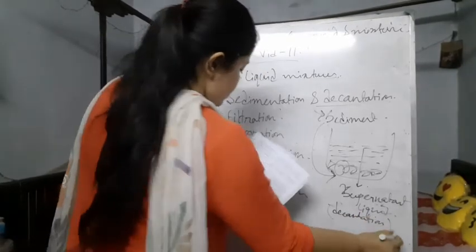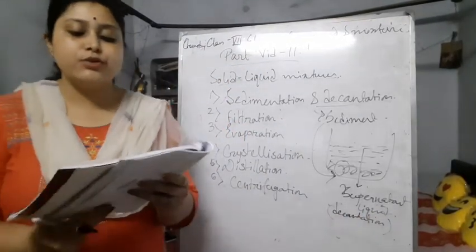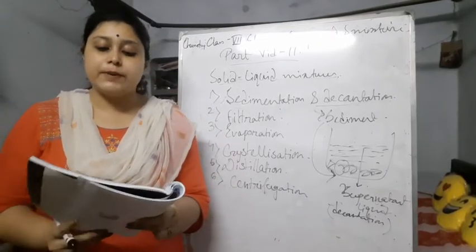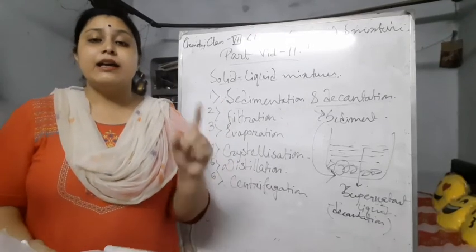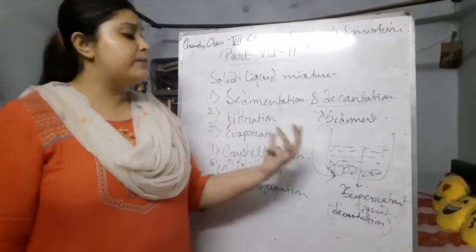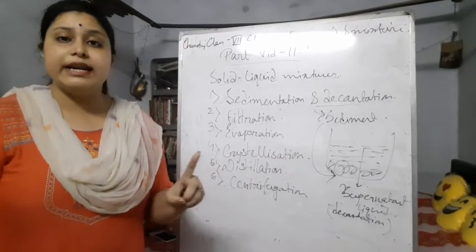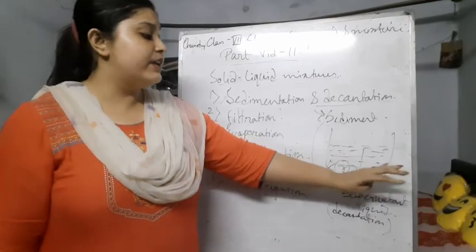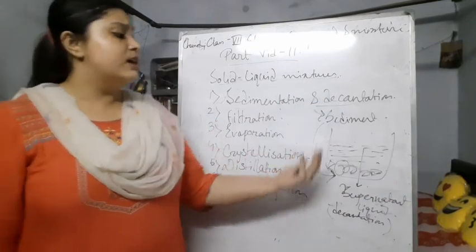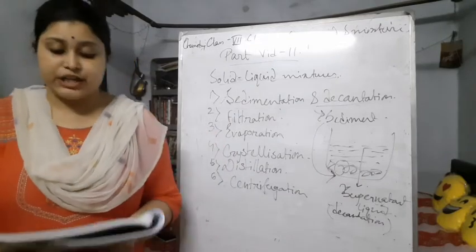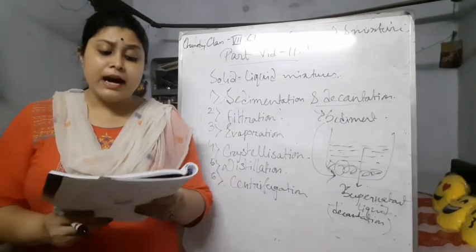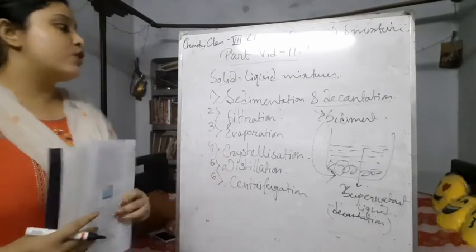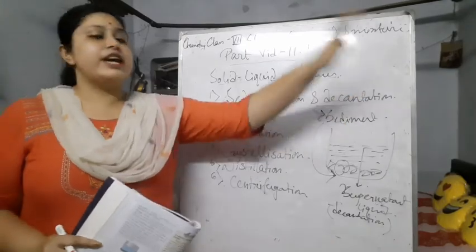Now, what are the examples? This method is used for a mixture of solid and liquid where the solid component is insoluble and heavier. If the solid particles are heavy, only then can they settle at the bottom, and we can take the supernatant liquid by decantation. Examples are a mixture of sand and water, rice and water, etc. So we completed sedimentation and decantation.